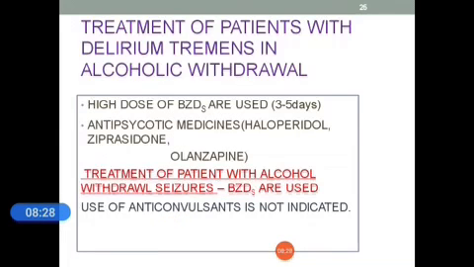Next, treatment of patients with delirium tremens in alcohol withdrawal. Mostly high doses of benzodiazepine drugs are used for 3 to 5 days. Antipsychotic medications, haloperidol and risperidone, and olanzapine are also used. For treatment of patients with alcohol withdrawal seizures, mainly benzodiazepines are used. Use of anticonvulsants is not indicated.